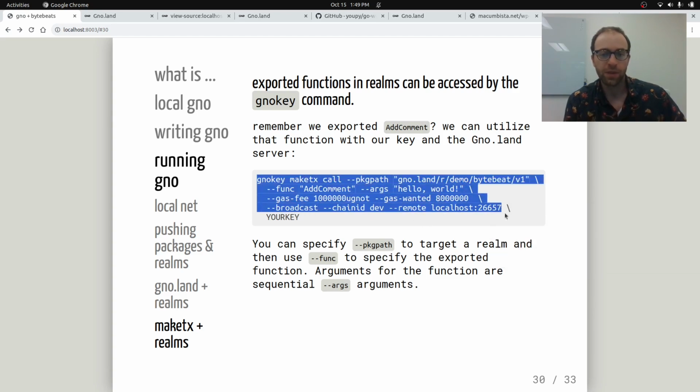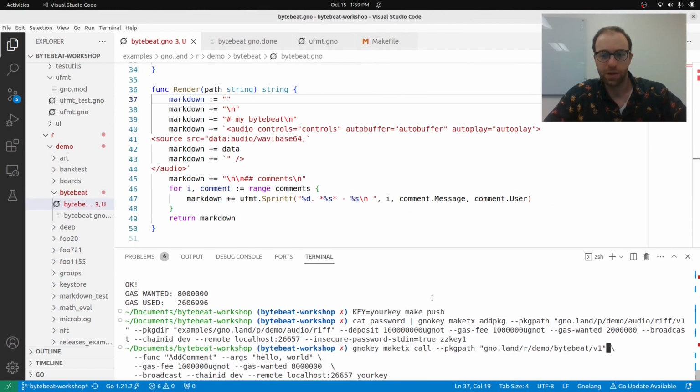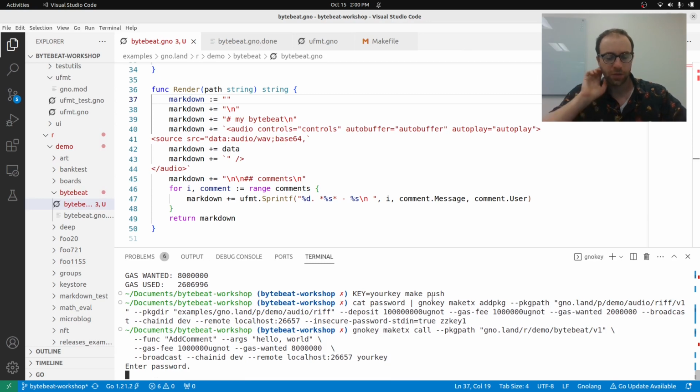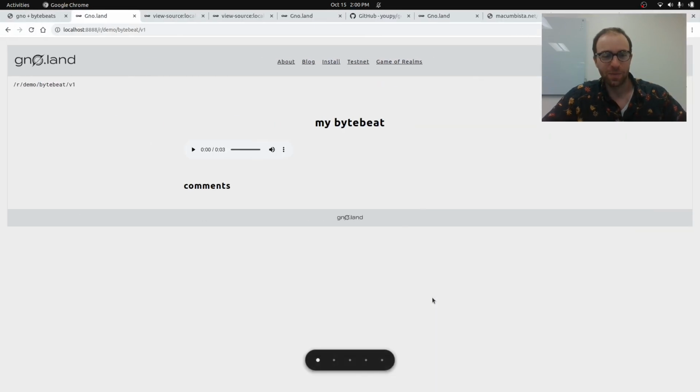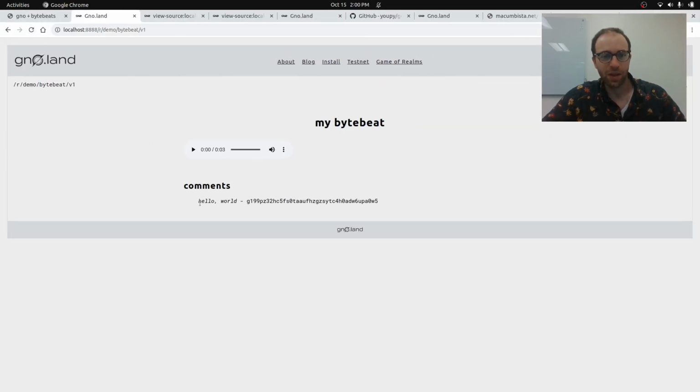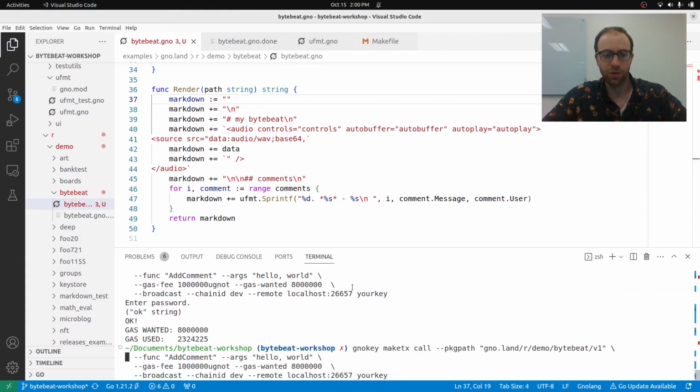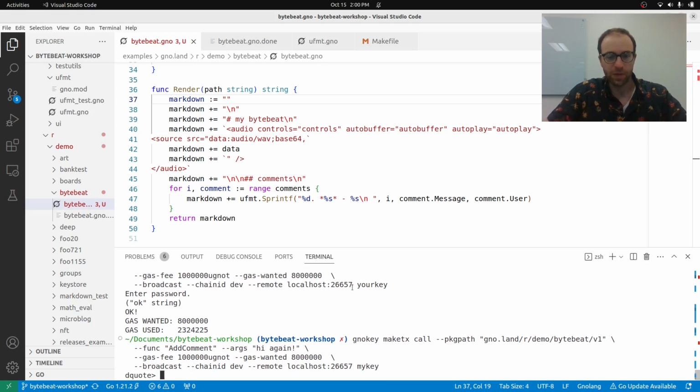So copy all of this, and we can add a comment now, v1, and we'll do hello world, enter your password, whatever your password is. And now we go here, we should have a little comment. And this is going to be the public address of my key. And if you have a different user, so I added another user to my Genesis as my key, which is a different key, so a different address. I'll just say hi again.